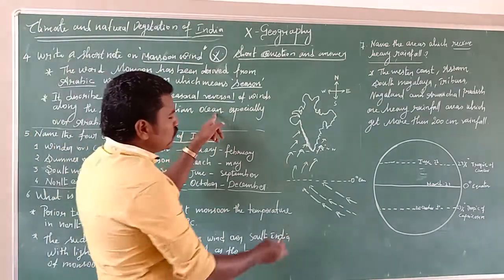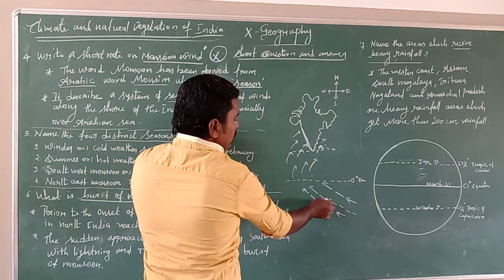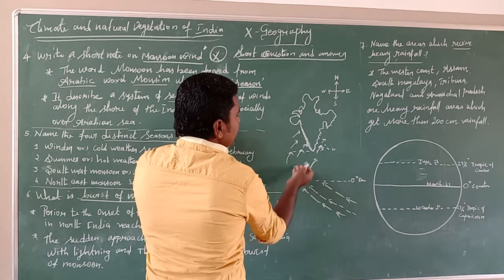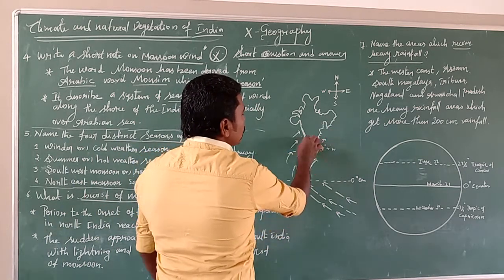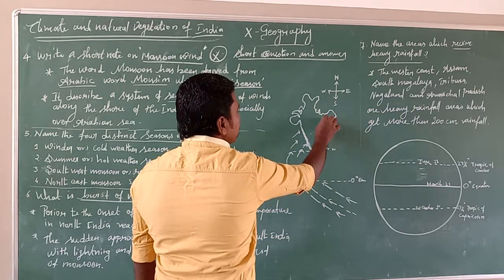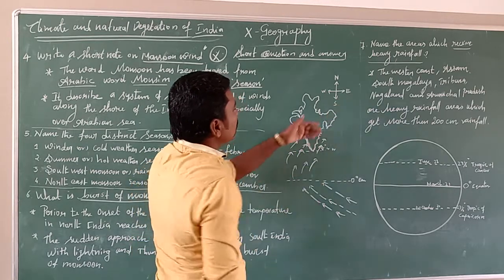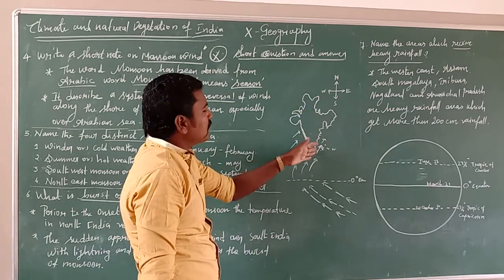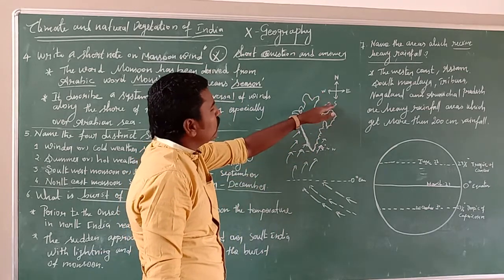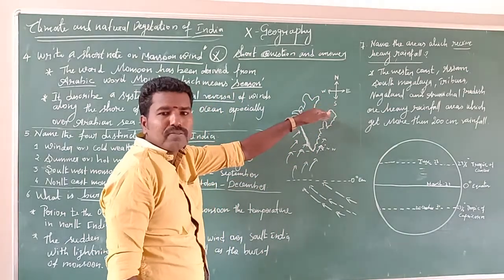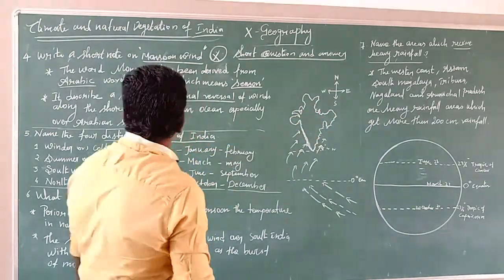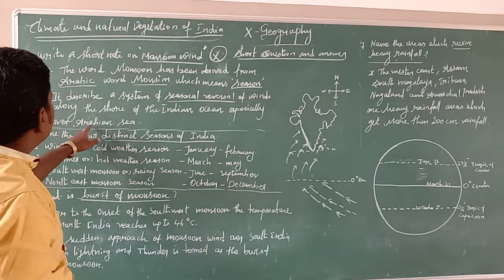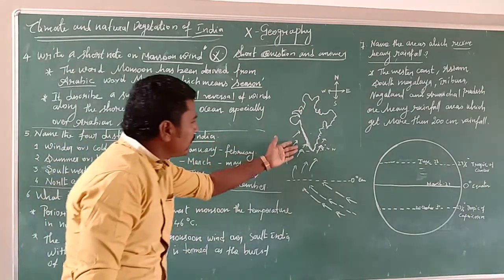The wind blows from the Indian Ocean and moves northwards in June, July, August and September, giving rainfall to the entire India except Tamil Nadu. Then it comes back in October, November and December, giving rainfall to Tamil Nadu and the Andhra coastal area.